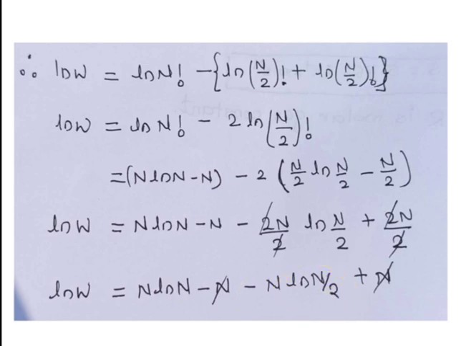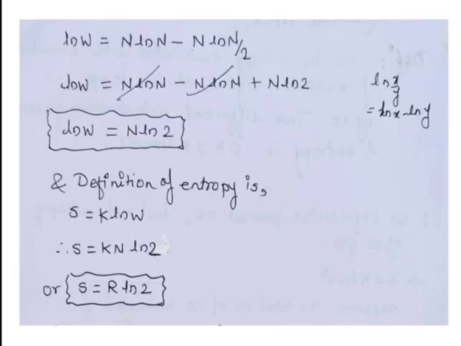Now we have to simplify this term again. According to the rule, ln of x upon y is equal to ln of x minus ln of y. By this way we simplify this term and write the new equation. So ln W is equal to n ln of n, this is the first term, plus n ln of 2, this is the second term, simplified according to this rule: ln of x upon y is equal to ln of x minus ln of y.